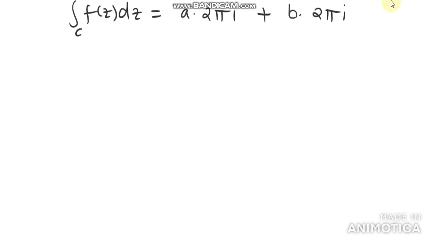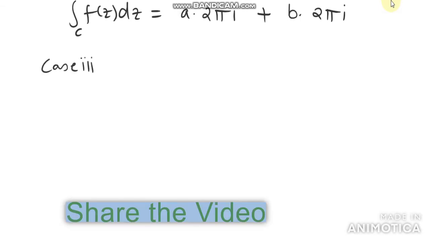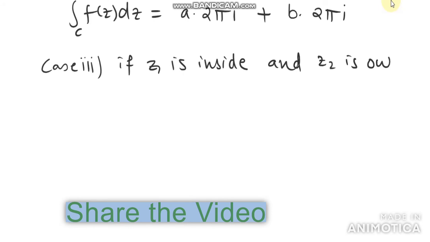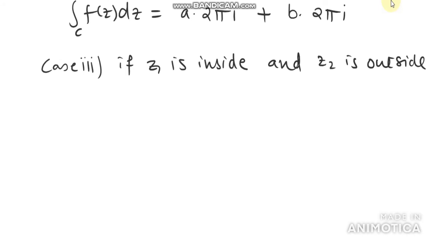Now let us take case number three. That is, if z1 is inside and z2 is outside. Or we may say z1 is outside and z2 is inside.